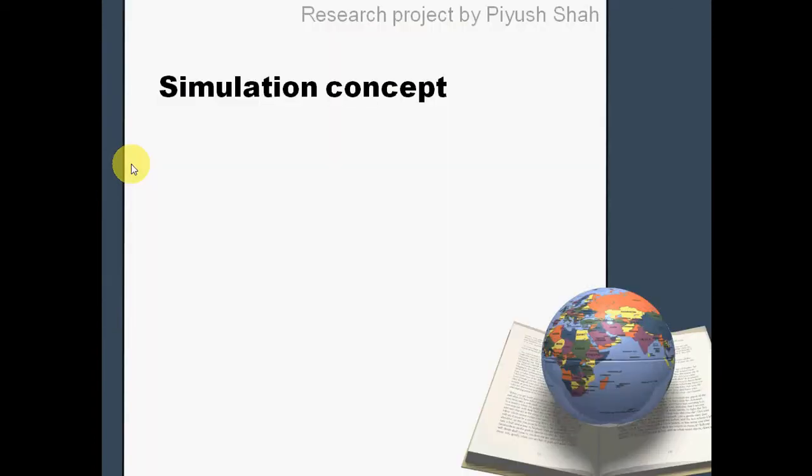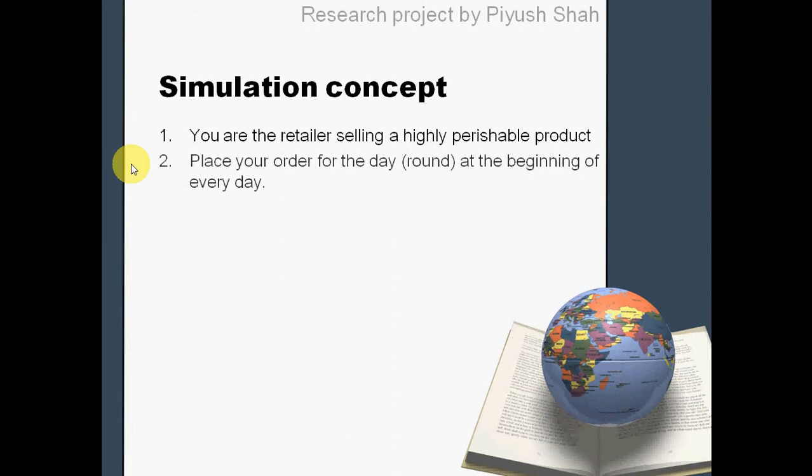The simulation concept is that each of you would be a retailer selling a highly perishable product. At the beginning of every period, based on a forecast and based on some other data which is provided to you, you're supposed to place an order for some amount of goods. You would get everything that you order for. So if you order 100, you will get 100. If you order a million, you will get a million.